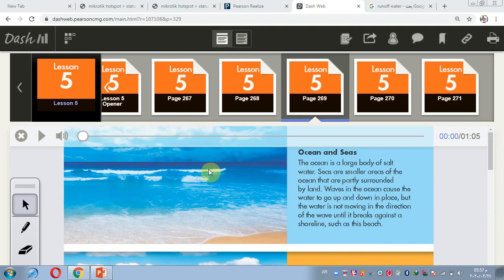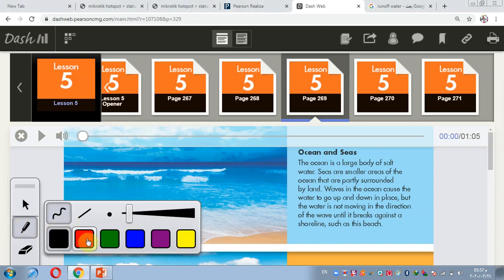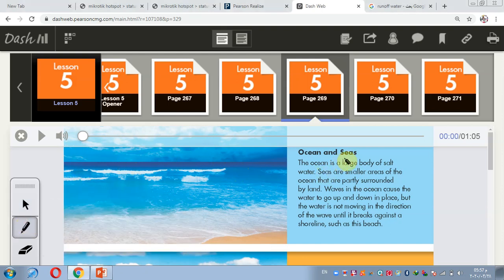Last session, we studied types of water. There are two types of water: fresh water and salt water. What is the type of water inside ocean and sea? Fresh or salt? Yes, excellent. Salt water, or salty water.